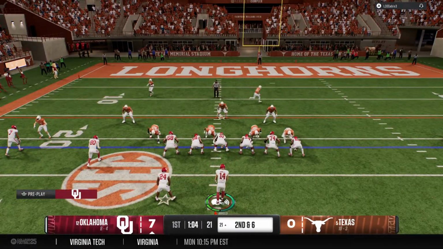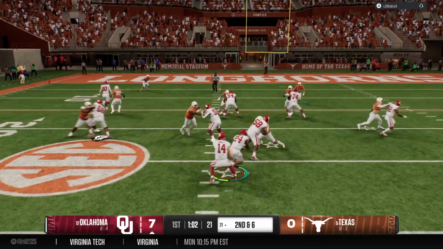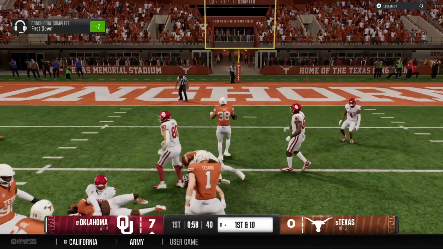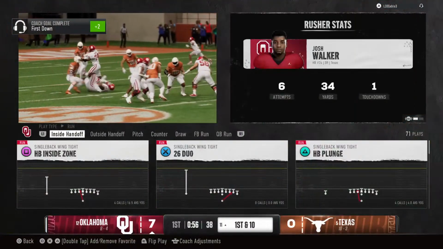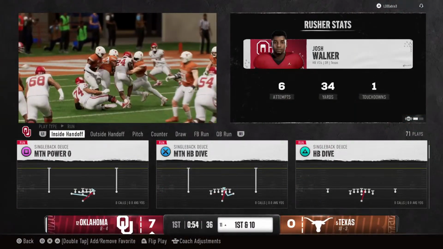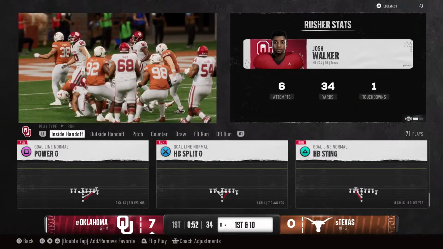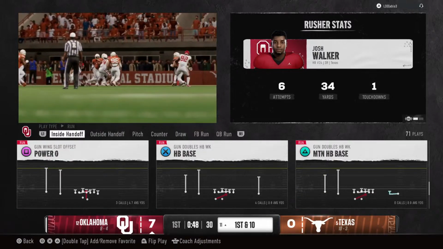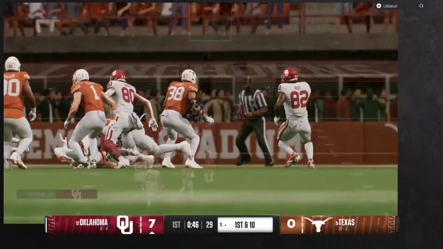Defensive backs up with the line, showing press. And the ball is handed off out of the shotgun. Tackle made after a nice pickup on the play. Chris, the thing that I love about this play is the running back showing great patience and then the vision to find that hole and then accelerate through it for a nice gain.